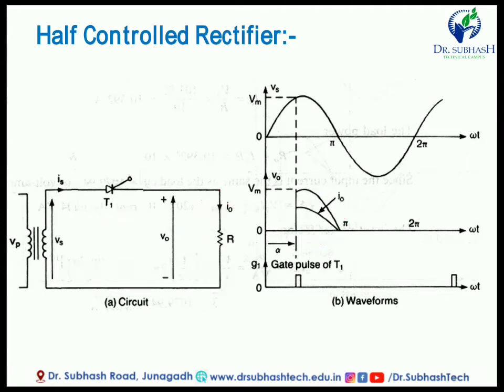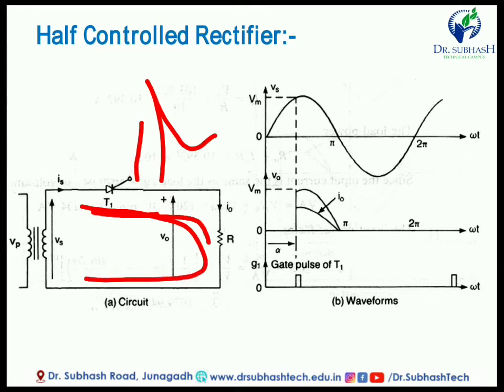Here the waveform is given. First of all we have to understand the gate pulse of T1. Whenever we give a triggering pulse, simply a square wave, the SCR becomes on, and the current increases and flows through this resistor.